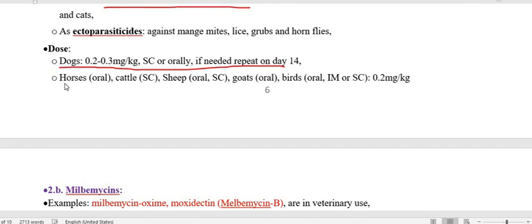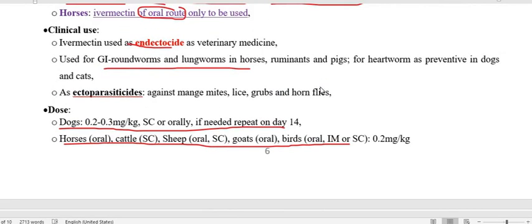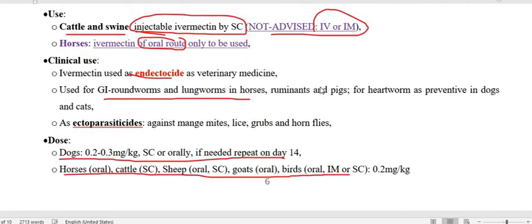For horse, cattle, sheep, goat, bird, it is about 0.2 mg per kg oral, IM or subcut. But I have already mentioned that for cattle and swine, other than subcut is not administrable by the parenteral route.